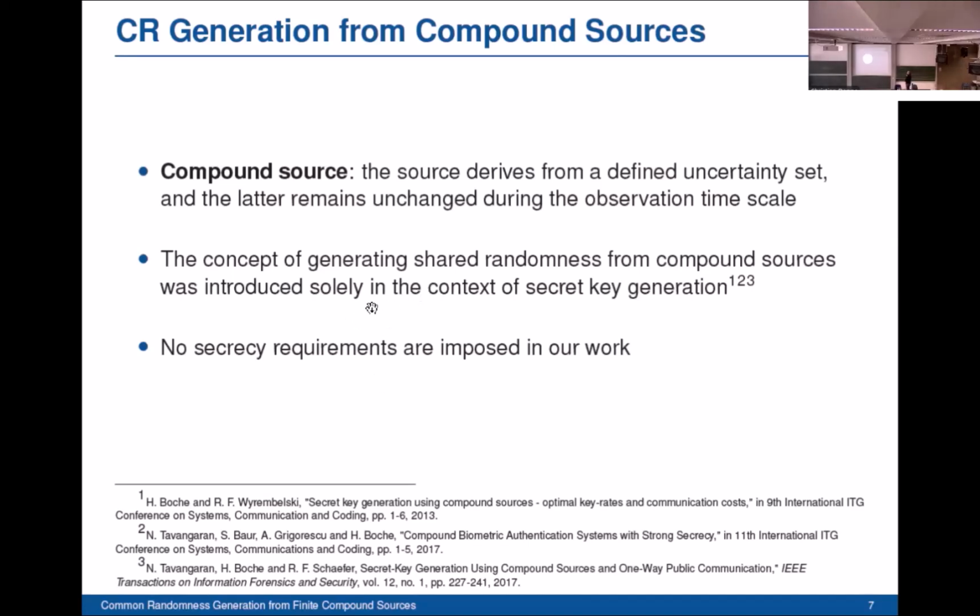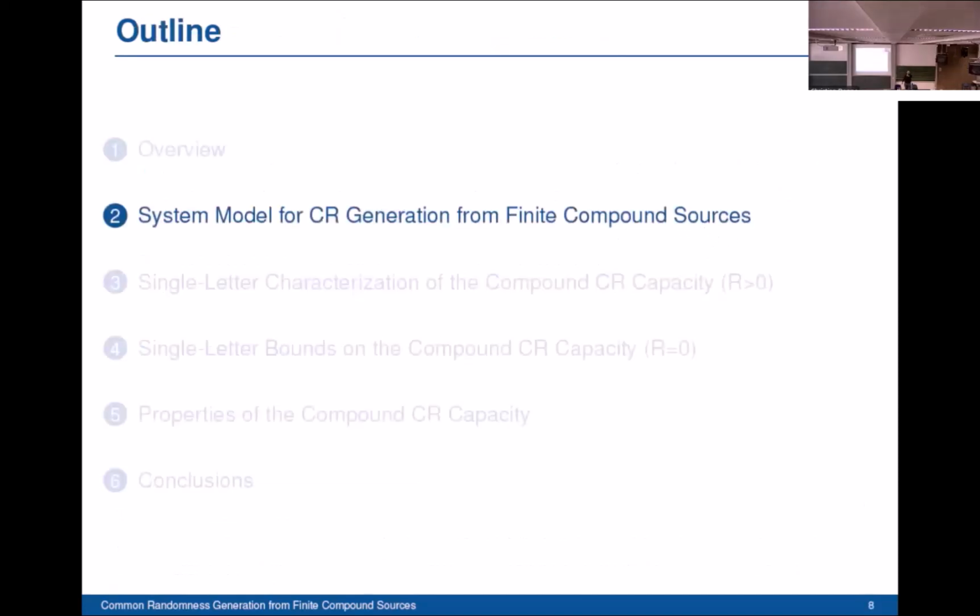In the compound source, we know that the source derives from a certain defined uncertainty set. So we know the set of states, but we don't know the actual state. This uncertainty set remains unchanged during the observation timescale. Now we're going to introduce our system model for common randomness generation from finite compound sources with one-way communication.